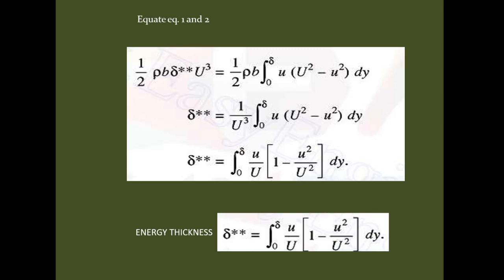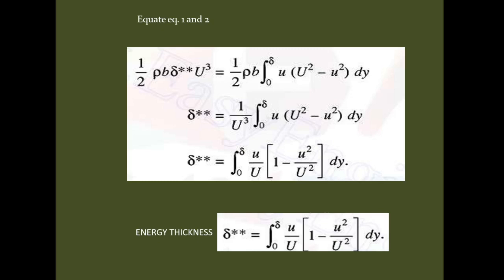We have seen the three expressions, one for the displacement thickness, second for the momentum thickness and third for the energy thickness. Now on this topic a question may come such that to find the displacement thickness, momentum thickness and energy thickness, they will give us the velocity distribution in the boundary layer, that is small u by capital U will be given in terms of y by delta, and we will find out the displacement thickness, momentum thickness and energy thickness for the boundary layer.